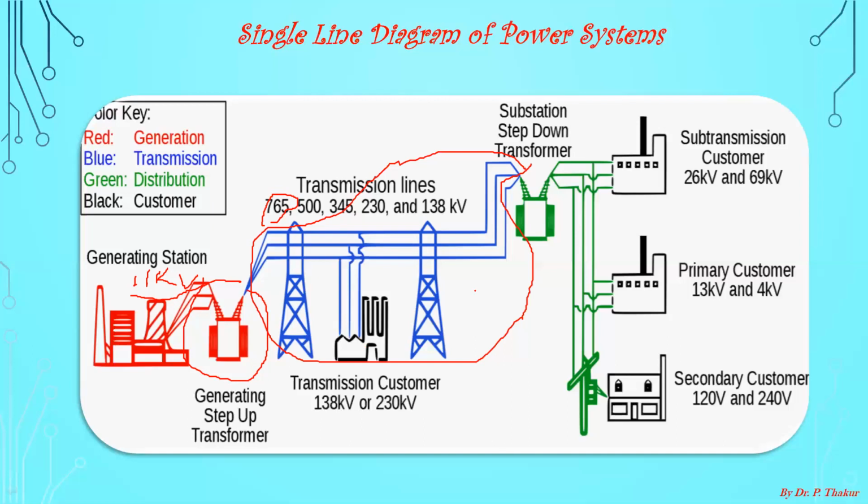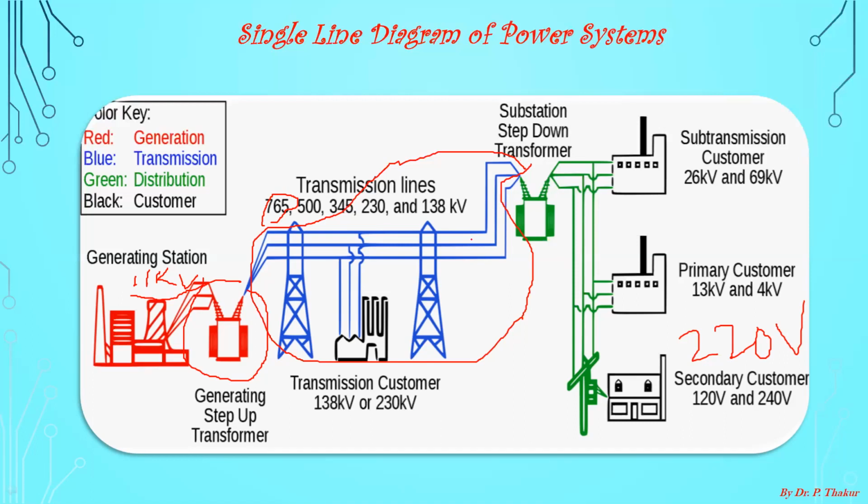Industry requires only 33 kilovolt or 66 kilovolt. We are domestic consumers and we require only 220 volt in one phase. So there is a need to step down this voltage once again according to the demand of the consumers.